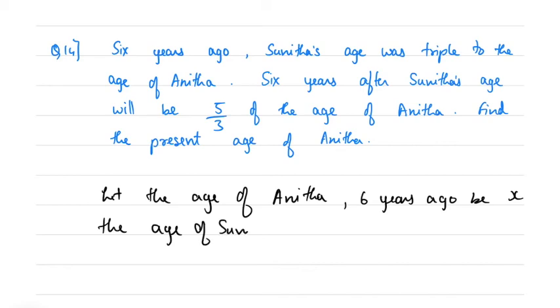Then age of Sunita 6 years ago will be 3x.